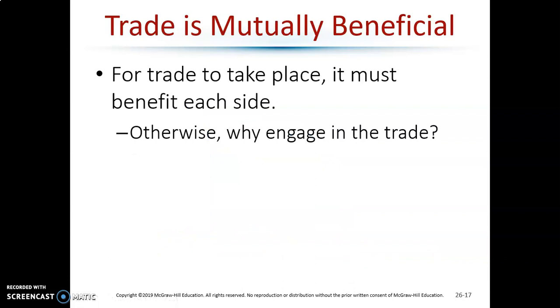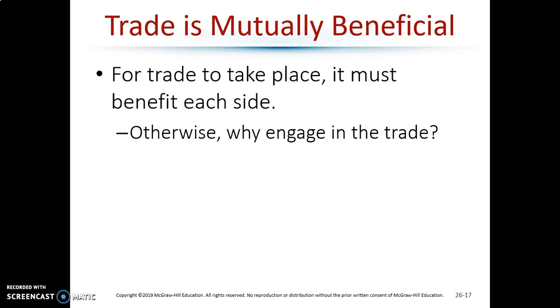So is trade mutually beneficial for them? This is a situation where they specialize, and then whatever trade arrangement they come up with is going to be mutually beneficial for them because they're going to be able to buy at lower costs. And we kind of already saw how that works. Because the costs are lower, the prices are going to be lower. But you don't even have to specialize for trade to be mutually beneficial.